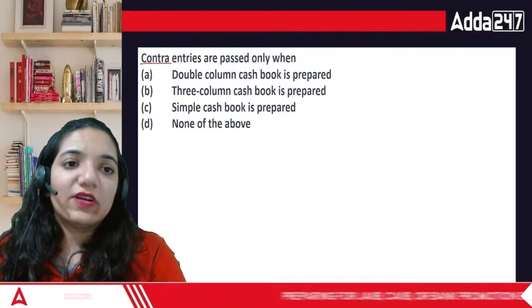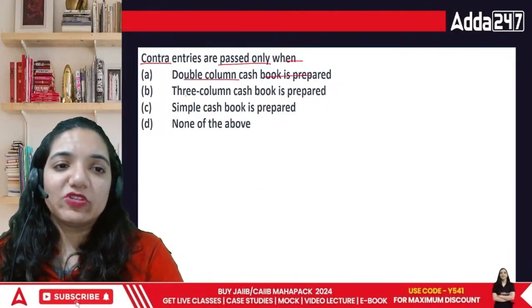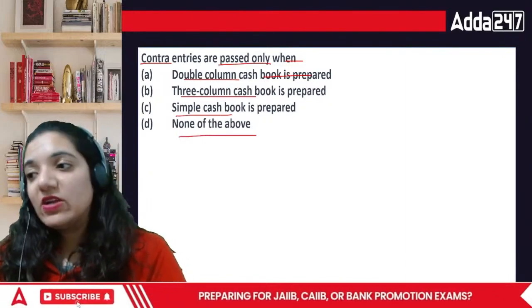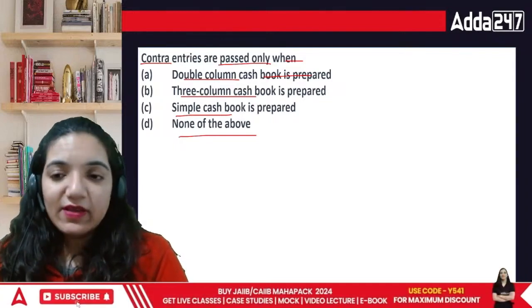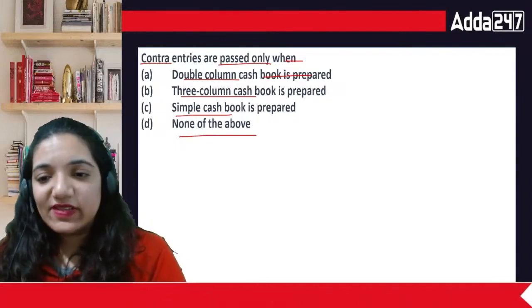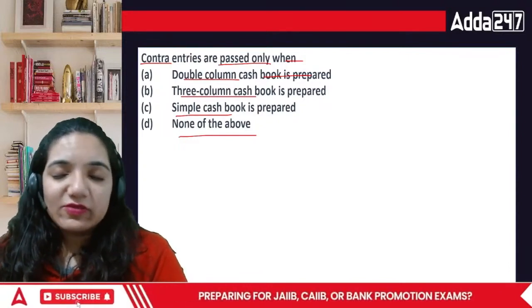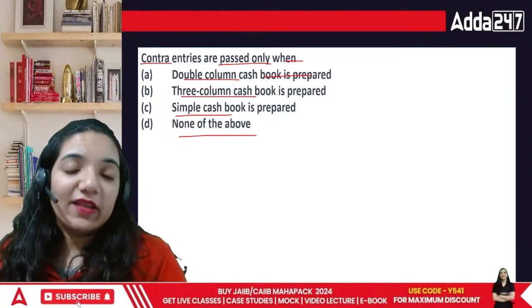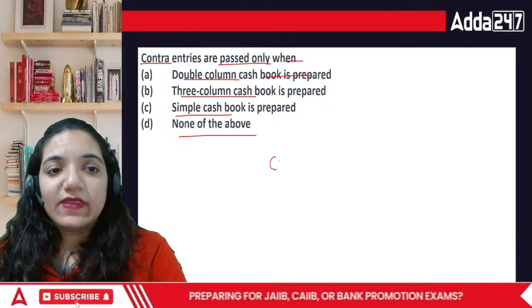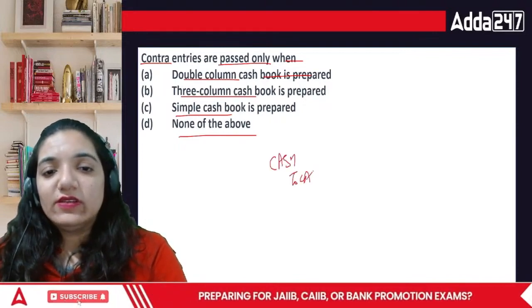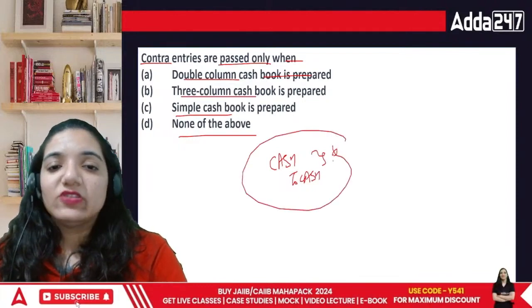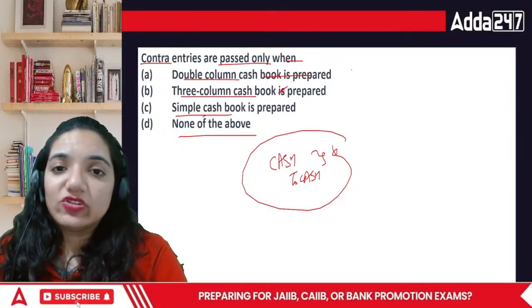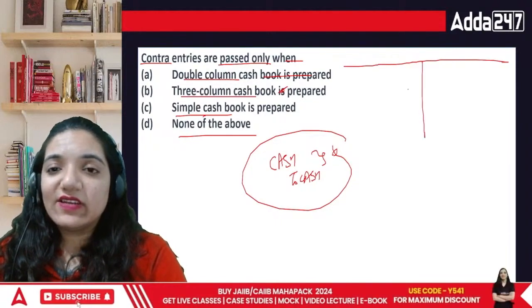Acha. Then comes the question: contra entries are passed only when the double column cash book is prepared, triple column or three column, or simple or none. When we talk about contra entries, contra means contradictory. This means on both the sides, debit and the credit side, we have a particular transaction. How is it possible? One particular transaction cannot have debit and credit at the same time. It just cannot be cash to cash. This just doesn't make sense. So, what do we do? Contra entries are those entries in which both the debit and the credit sides are engaged.